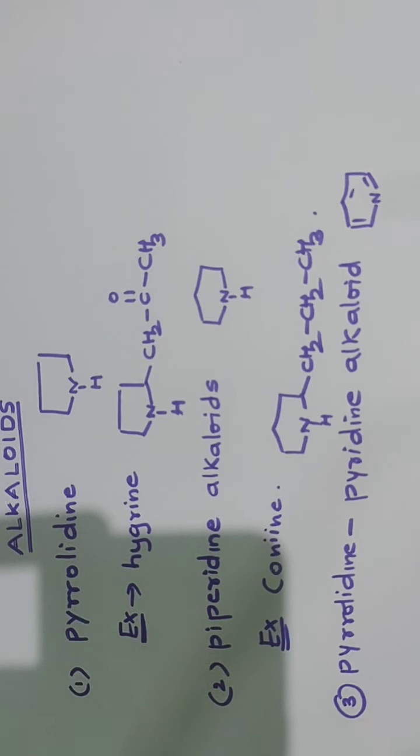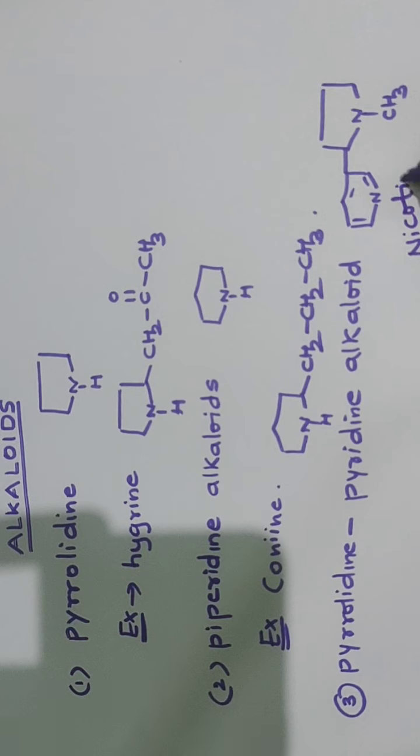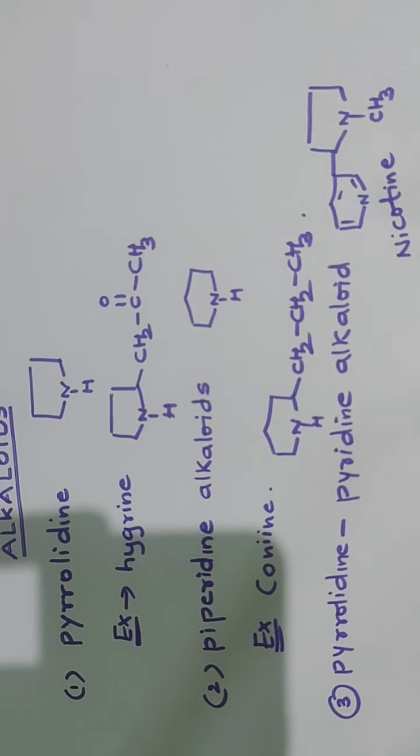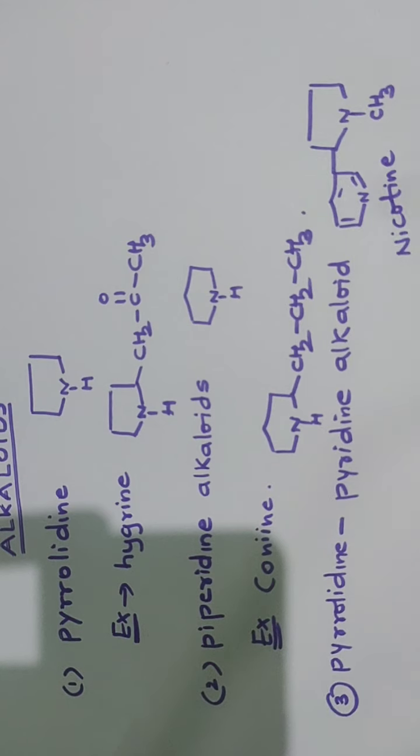This is pyridine nucleus. It also contains a pyrrolidine molecule, methylated. So this is a pyrrolidine pyridine alkaloid, and the name of this moiety is nicotine. This is nicotine. Okay, so based on the heterocyclic ring system, we can classify them into pyrrolidine, piperidine, pyrrolidine pyridine alkaloids.